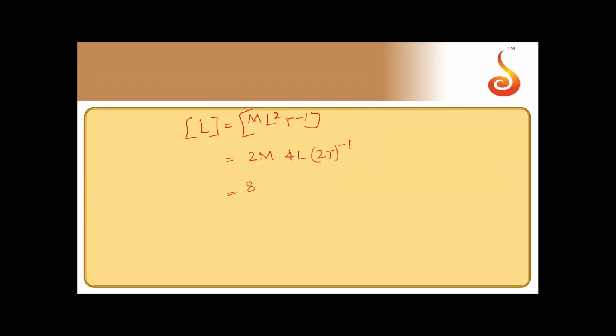That makes it 2 into 4, 8, and the 2 comes to the denominator, so it is 4 times m L square T power minus 1. This is nothing but the original L times 4, which I will call L dash. So if the units of mass, length and time are doubled, the unit of angular momentum gets quadrupled. It becomes 4 times. That should be option C.